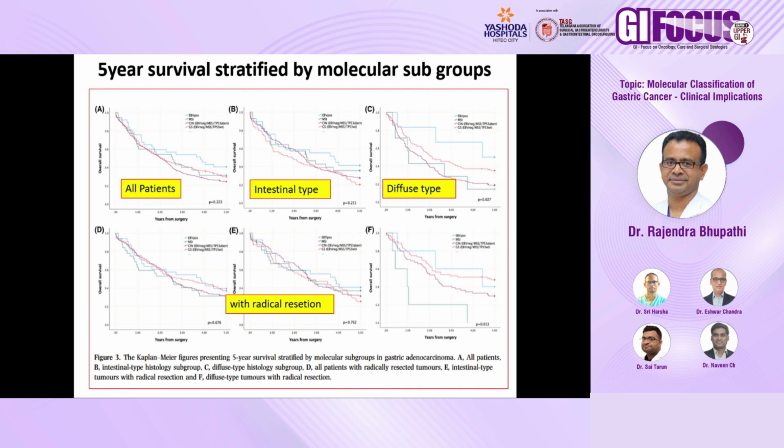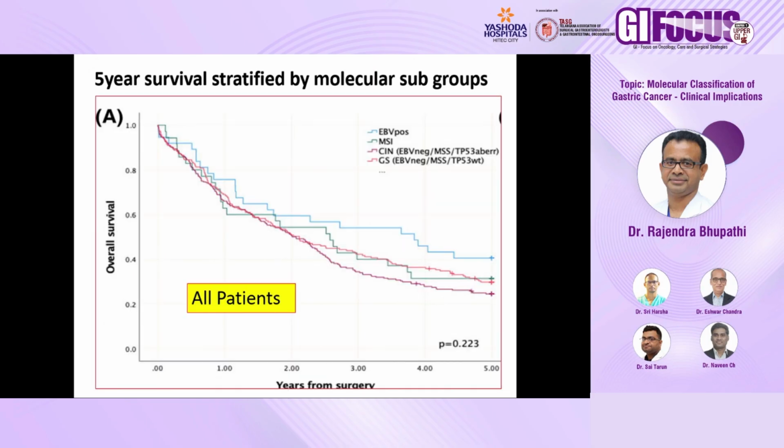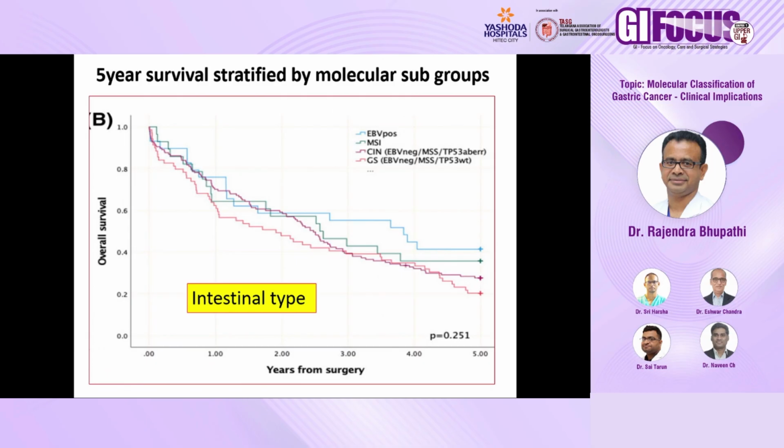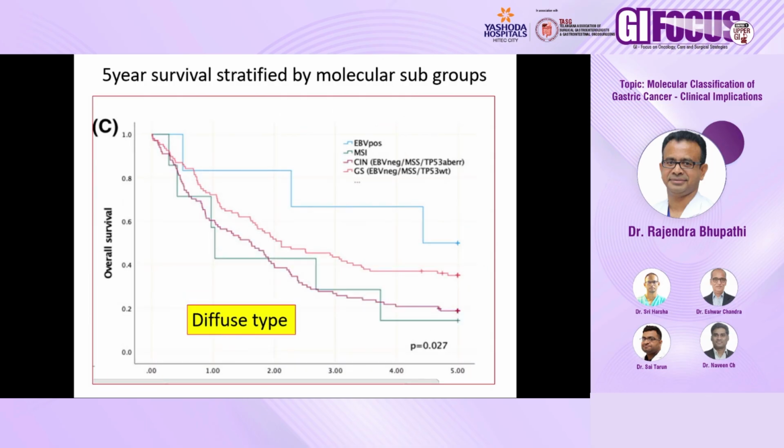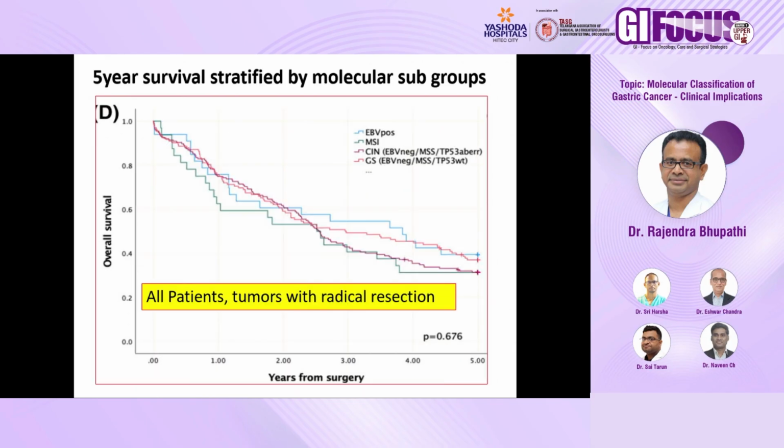This is one study with 500 plus patients. They have shown a Kaplan-Meier curve of 5-year survival stratified by molecular subgroups of the TCGA classification. In all patients, the p-value is not significant, so the 5-year survival is not significant. In intestinal type tumors, it is also not significant. But in diffuse type tumors, it is significant, with good prognosis for EBV and bad prognosis for MSI tumors.